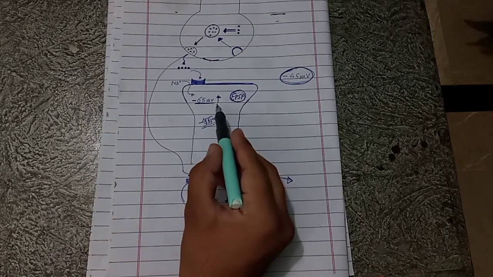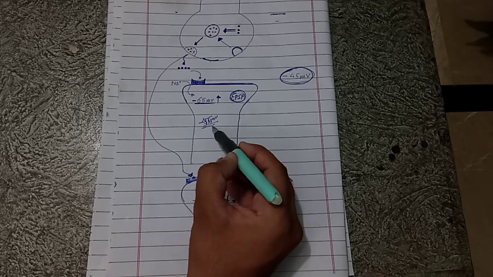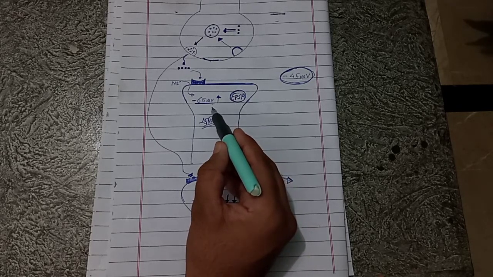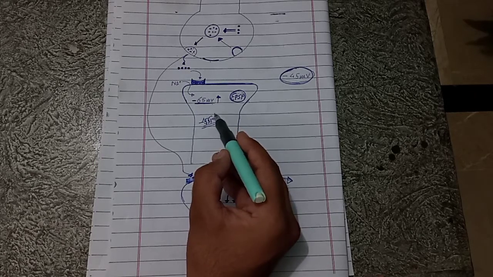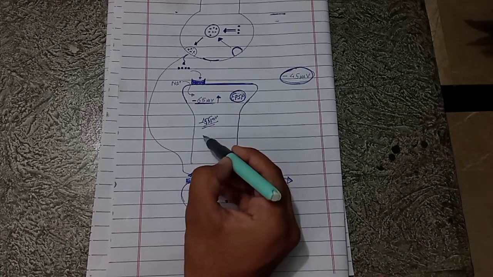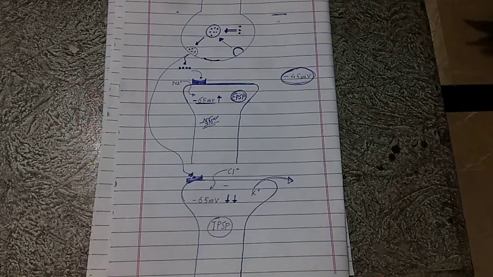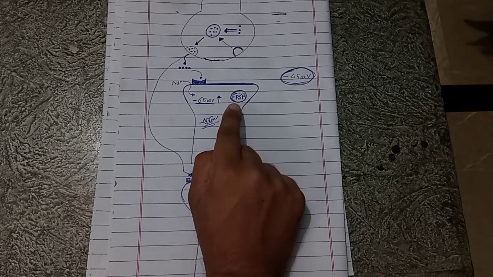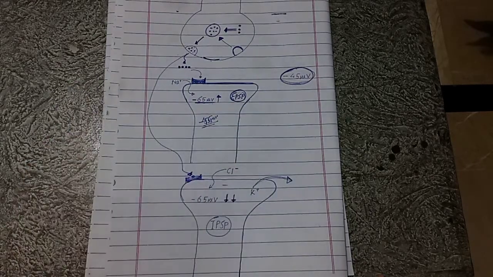Because if this EPSP rises to a sufficient value that it can reach the threshold, then this EPSP will generate an action potential and will excite the neuron. Since this EPSP will excite the neuron after reaching the threshold, this postsynaptic potential is known as excitatory postsynaptic potential, EPSP.